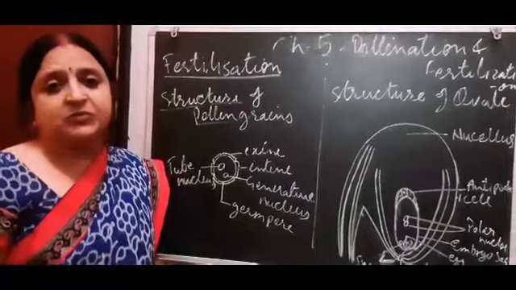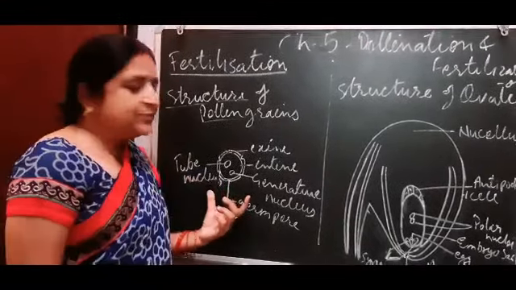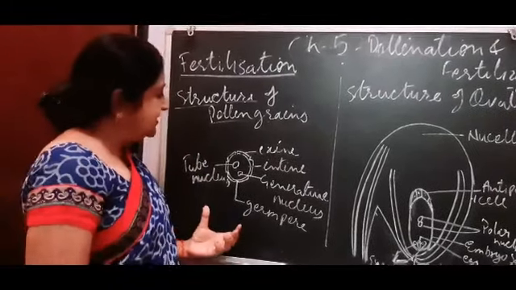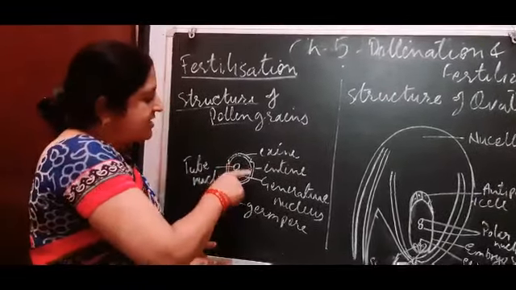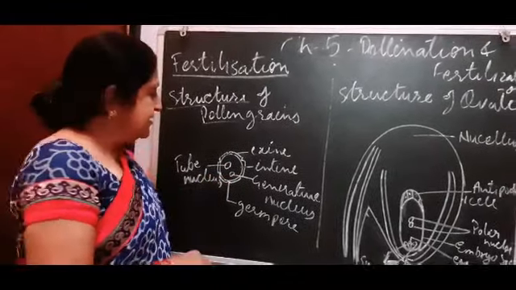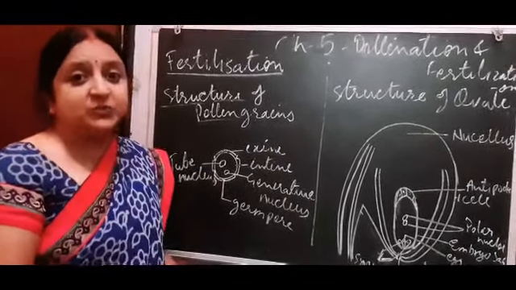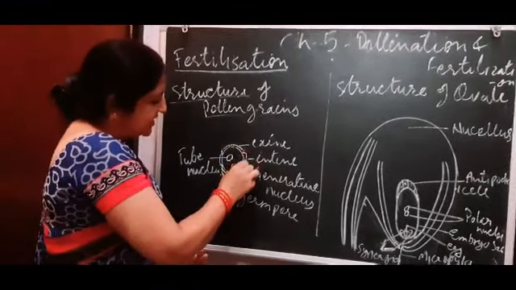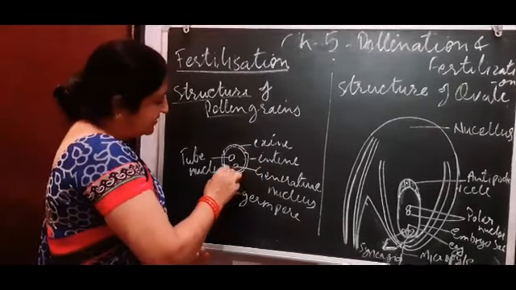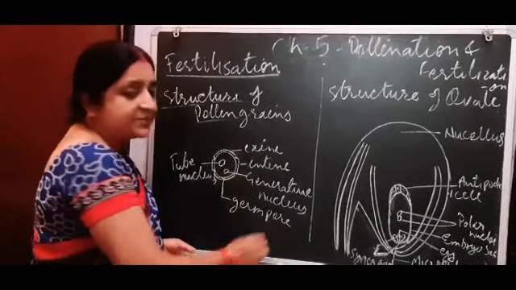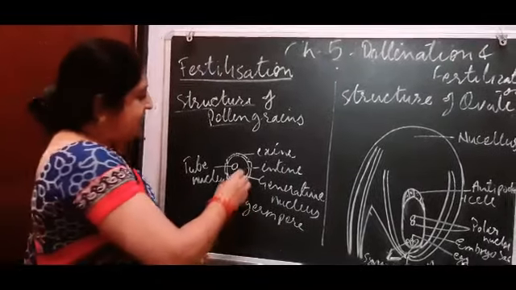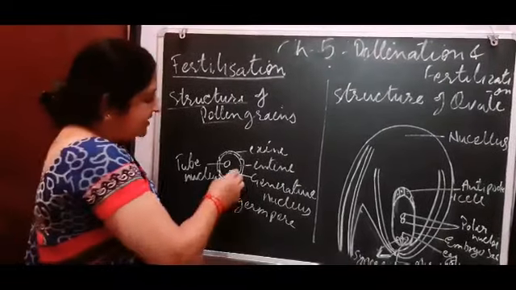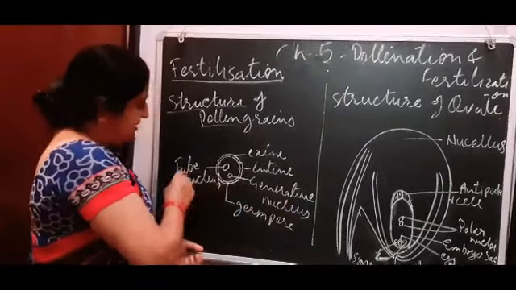Pollen grains. A pollen grain is a microscopic unicellular structure, and it is a double-layered structure. The outer layer is very thick and the inner layer is very thin and very smooth. The outer layer has some pores at intervals, and these pores are called germ pores. Inside the pollen grain, two nuclei are formed: first the generative nucleus and then the tube nucleus.